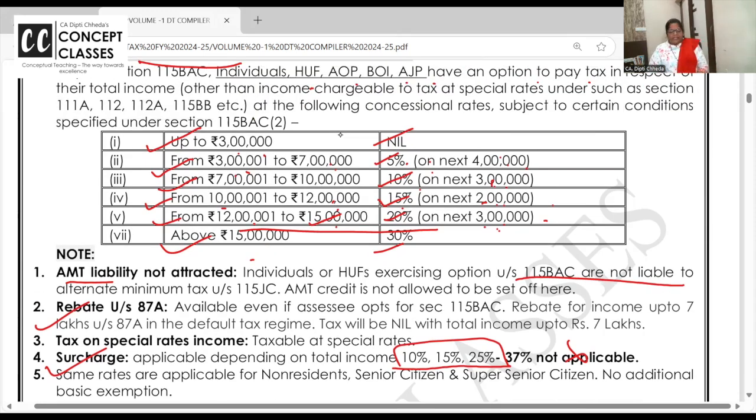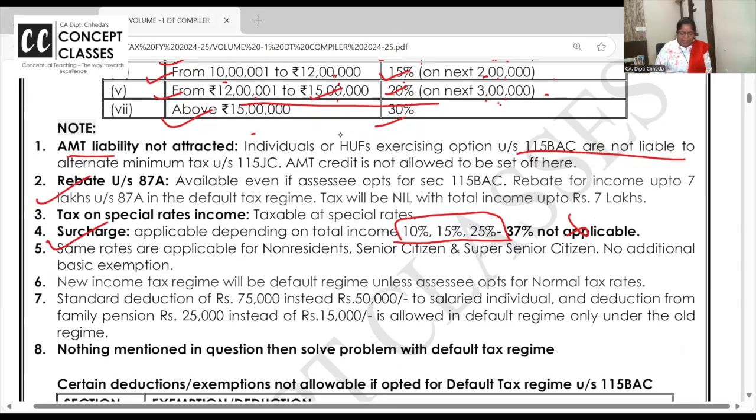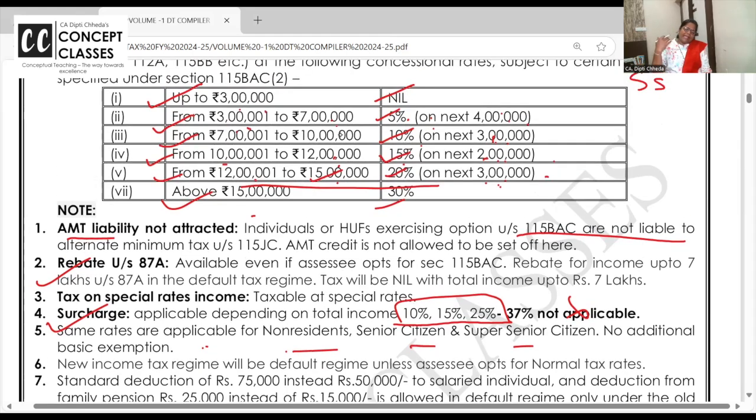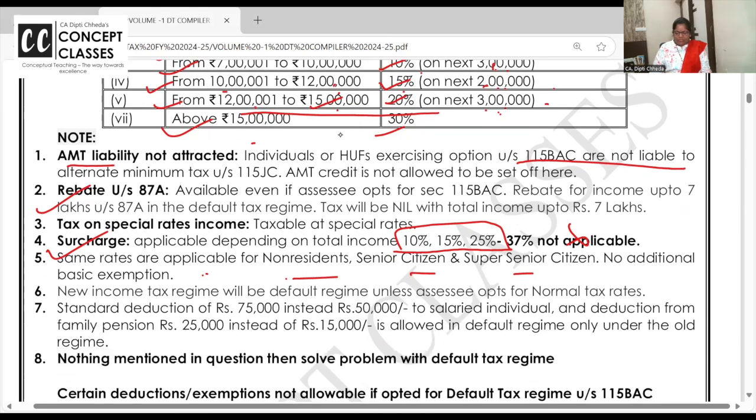If you are going for the default tax regime, whether you are resident, non-resident, senior citizen, or super senior citizen, there is no additional basic exemption. The basic exemption for you will be 3 lakh. The same rates are applicable for non-resident and senior. 3 lakh is the basic exemption for all. No additional basic exemption.